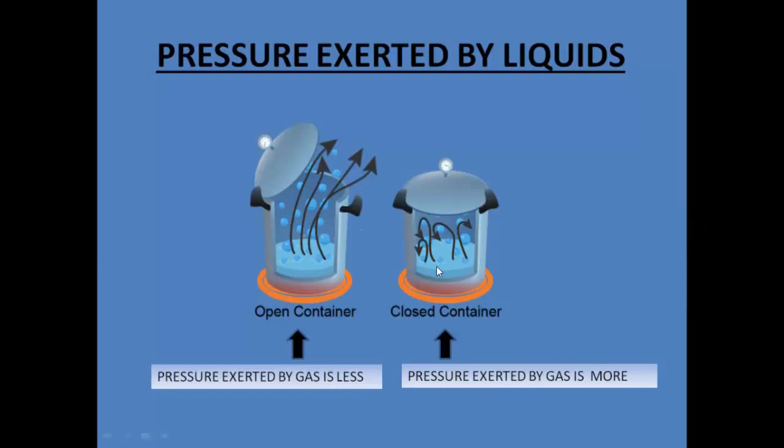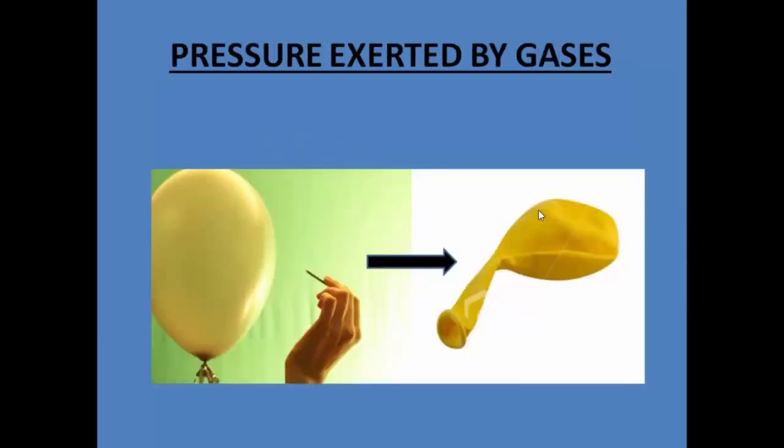Whereas in the other case, because the lid is closed, there will be a lot of pressure inside this container because the container is closed. So this is again one more example which shows that the pressure exerted by the gas in this case is much more because it is in a closed compartment as compared to the pressure exerted by the gas in the open container. And if in case this lid is loose, what happens after some time? The pressure will increase to such a level that the lid may even just fall off. So both liquids as well as gases exert pressure.